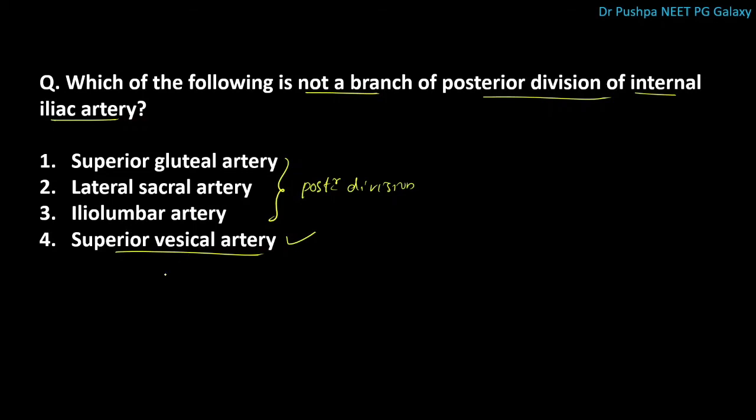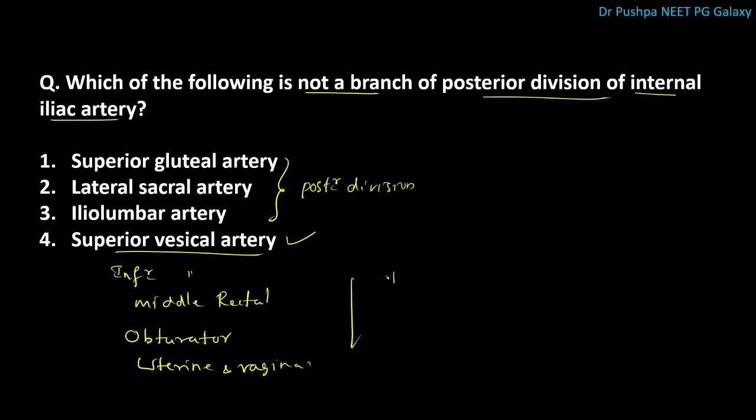Superior vesical artery, inferior vesical artery, middle rectal artery, obturator artery, uterine and vaginal artery, inferior gluteal artery, internal pudendal artery. These are the branches of anterior division of internal iliac artery.